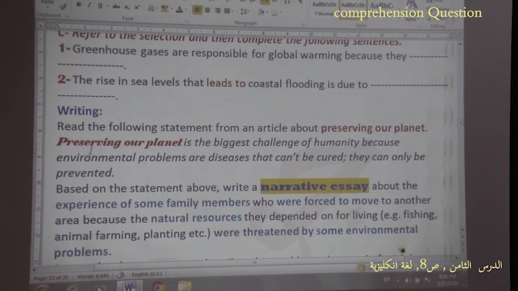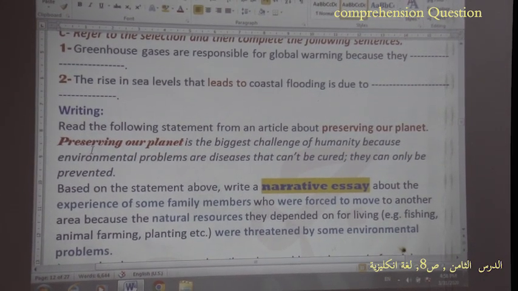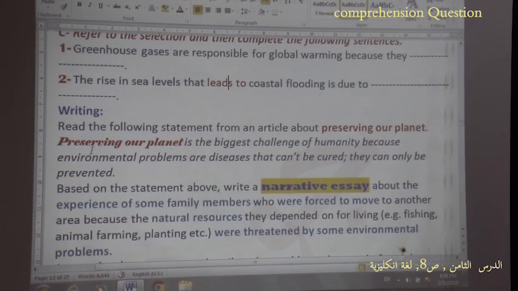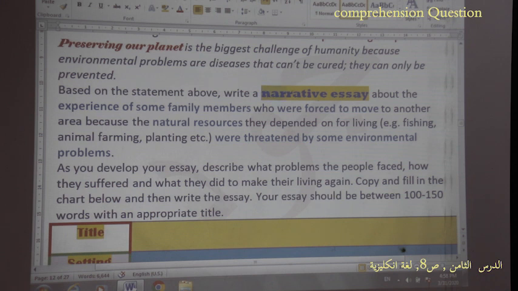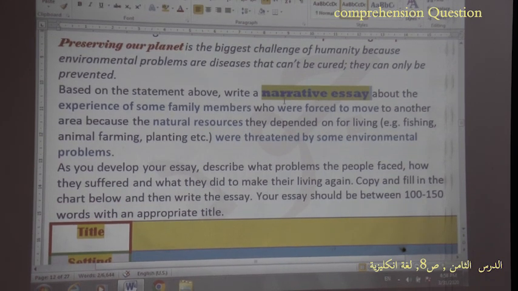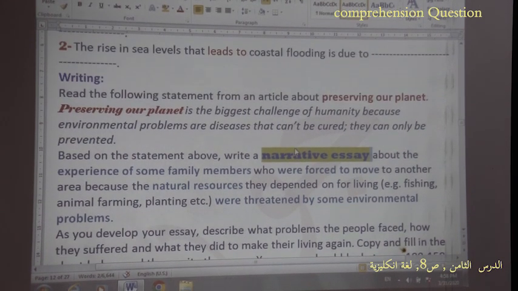Now, writing. Sometimes we don't tell you directly what is the type of essay. Here it is shaded in yellow for you. So you can easily know that it is a narrative essay, and here it is a surprise for you. Most students think that because the selection is scientific, and we are talking about global warming and an environmental issue, we always ask them to write an expository essay, but here the case is different, and I am asking you to write a narrative essay.